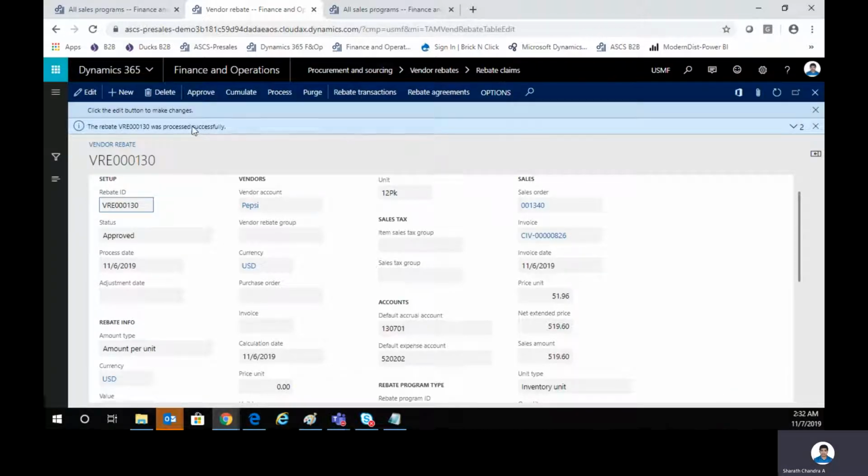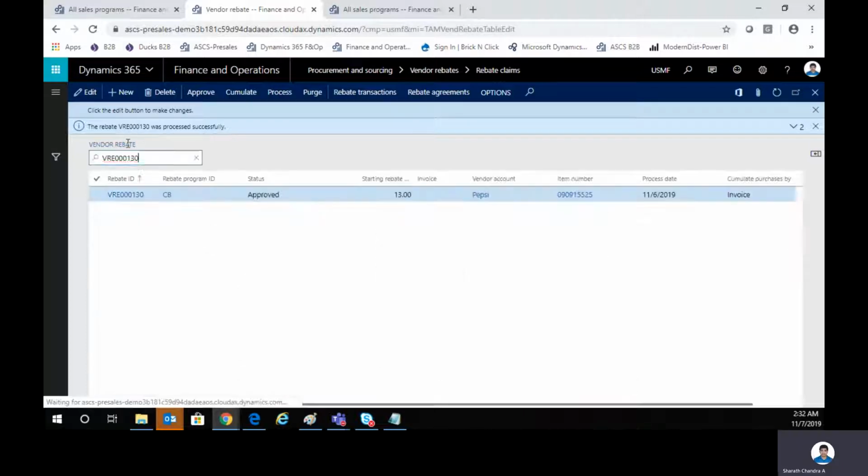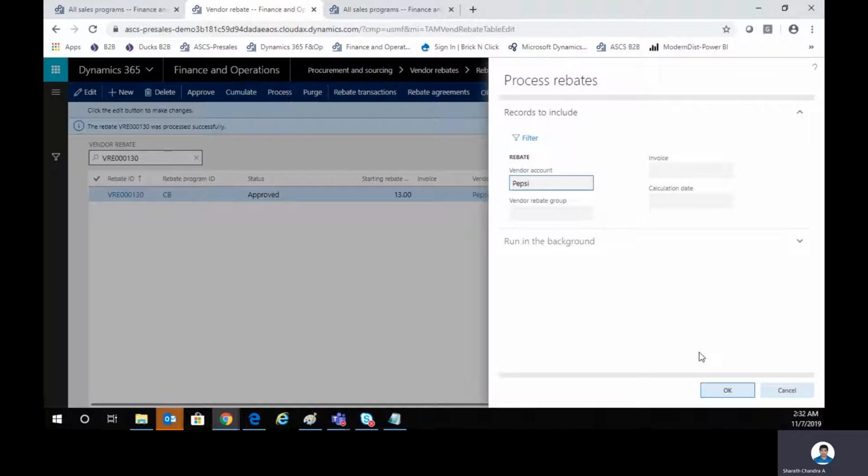Like I said, we can always change that, saying that, hey, it was approved. So you observe the status here. It gets to status approved. So let's just go back to the single line screen here. It's easy for us to understand the status change. So let me click on process.